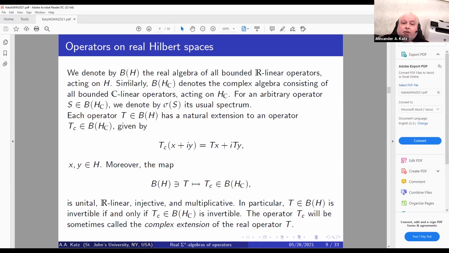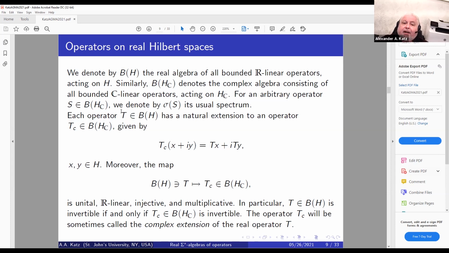Right? So now if we denote by B of H the real algebra of all bounded R-linear operators acting on H, similarly, when we take the complexification, we denote by B of H sub C the complex algebra consisting of all bounded C-linear operators acting on the complexification.